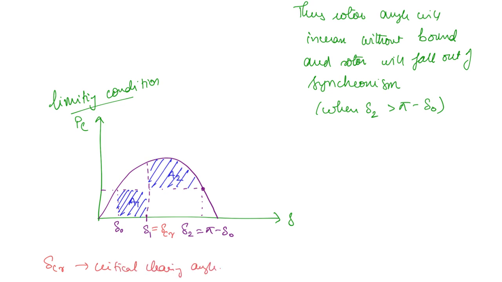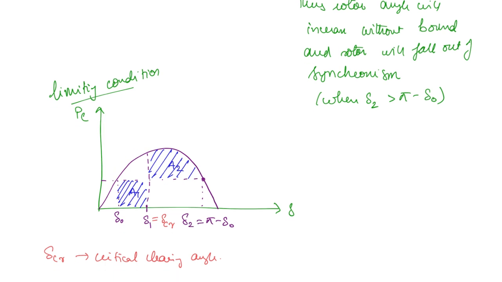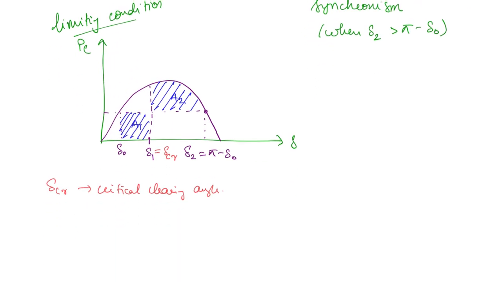That means at any cost, when delta reaches delta CR, the circuit breaker should close. And the time at which delta CR is reached is called the critical clearing time.